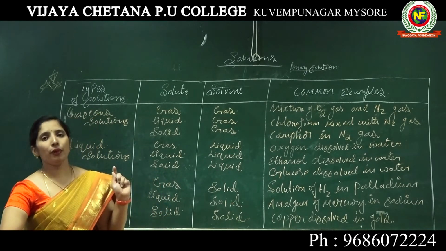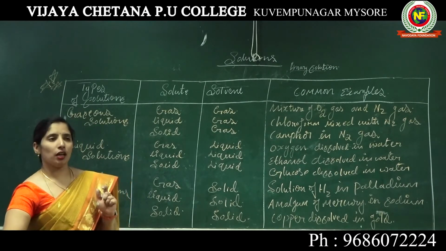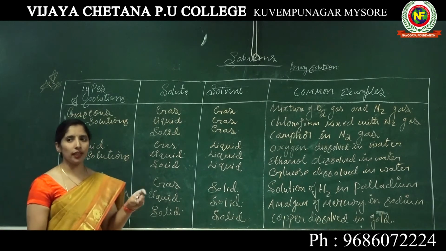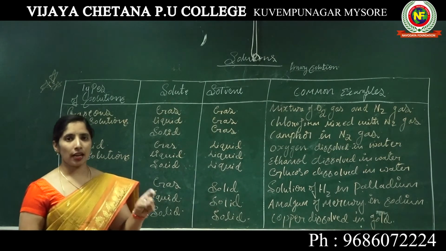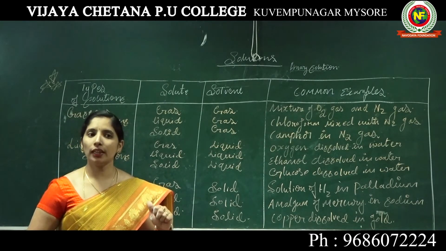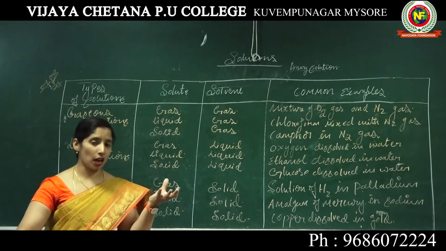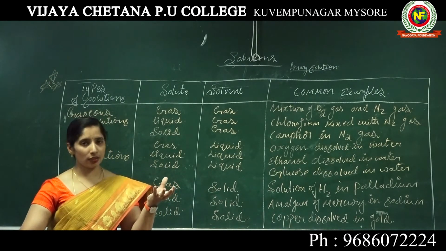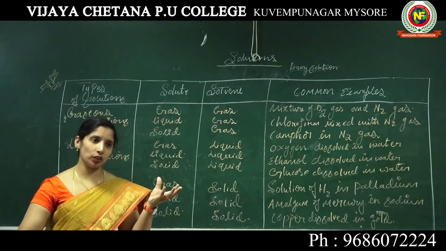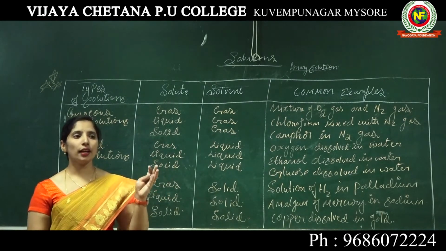Give an example for a type of solution, that is solid in a gas. Solid in a gas means where the gas is the larger proportion, acting as a solvent, and the solid is the lesser proportion, acting as a solute.